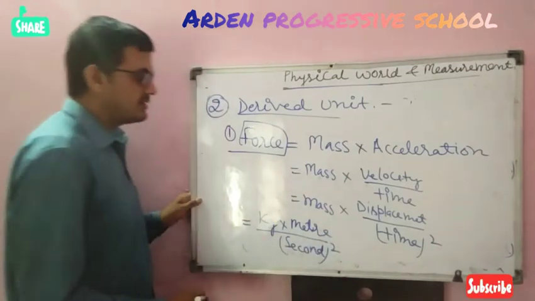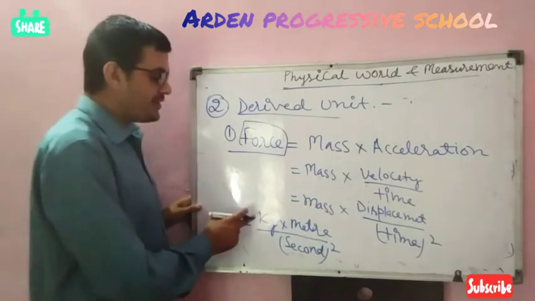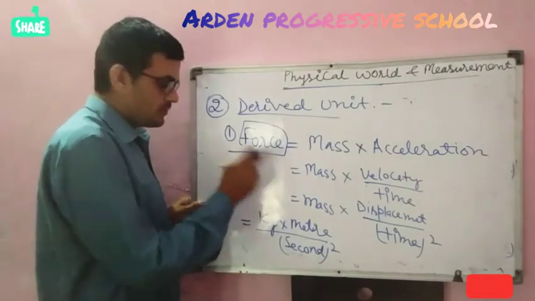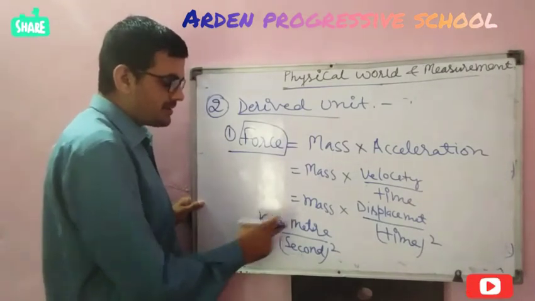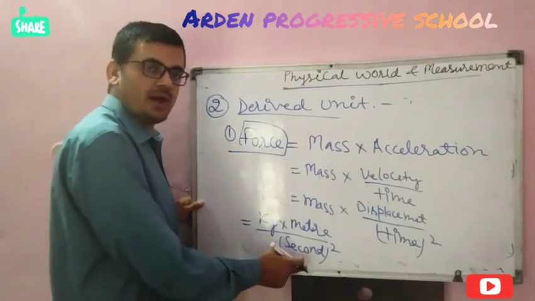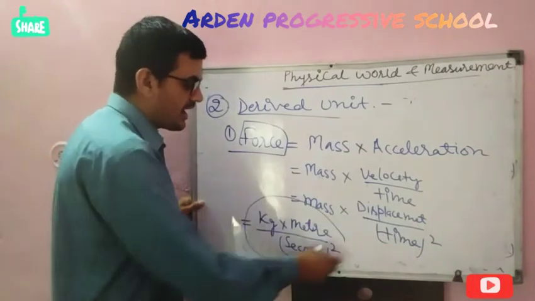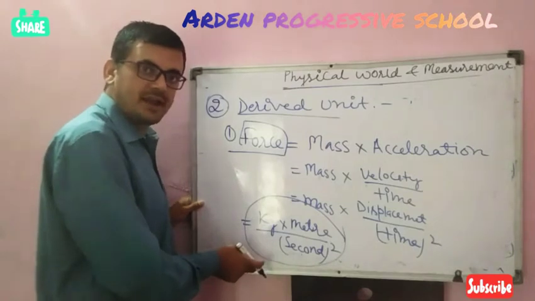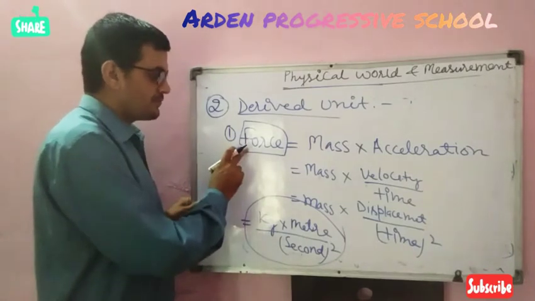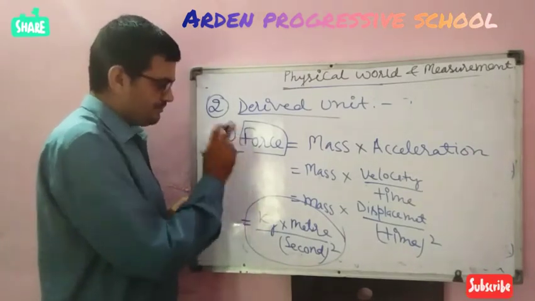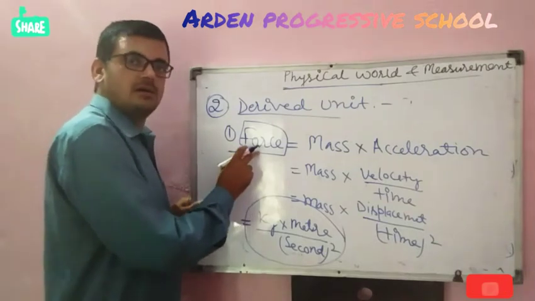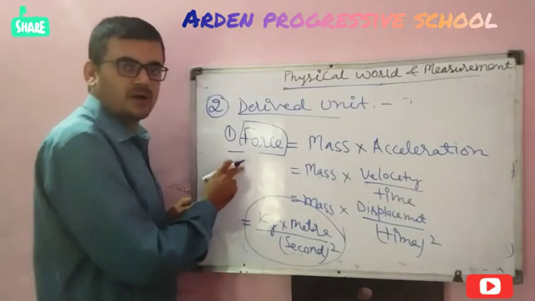So this is the unit of force. What? Kilogram meter per second square. So this is the derived unit. Okay, force is a derived physical quantity.